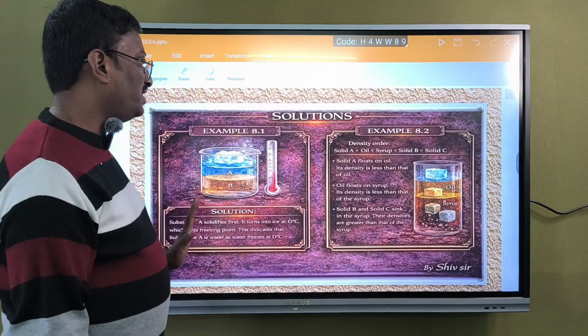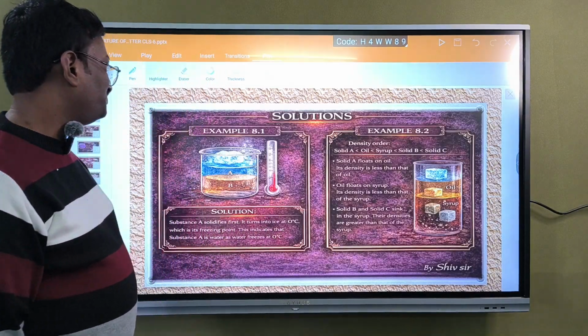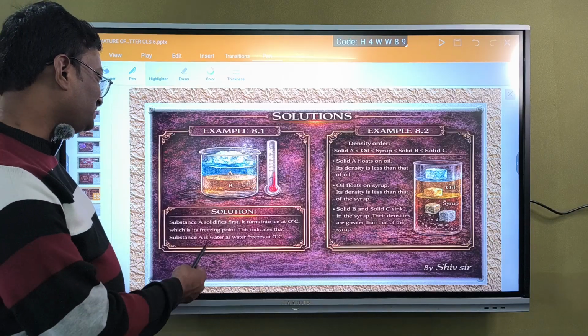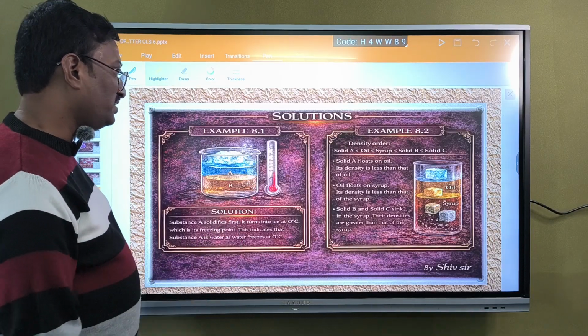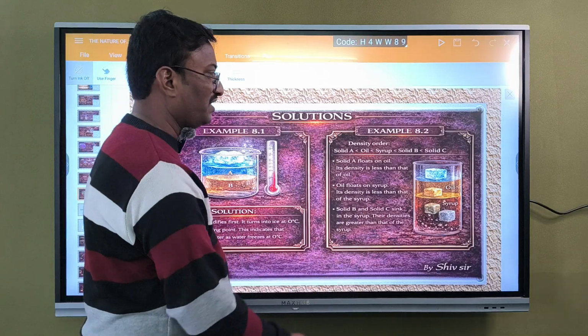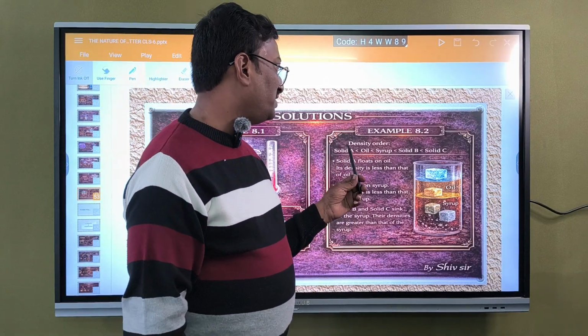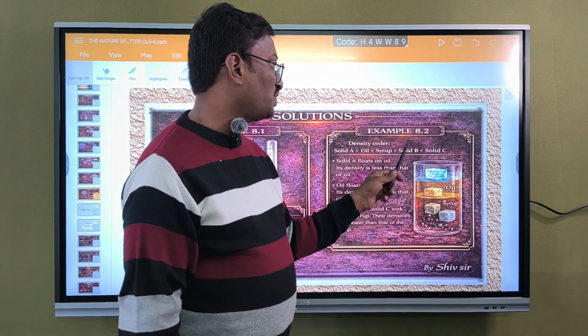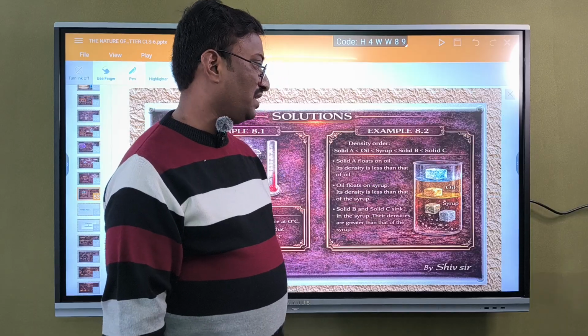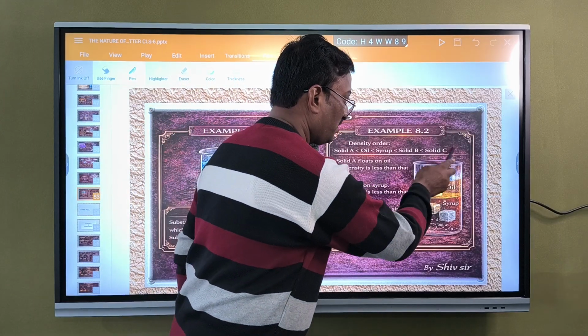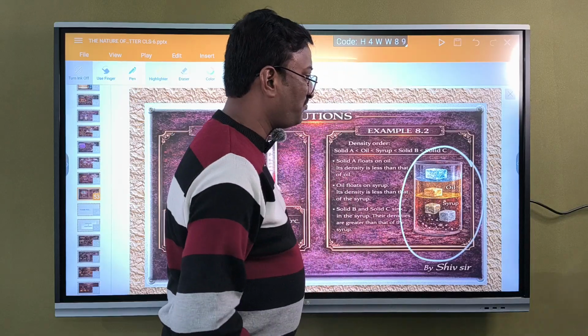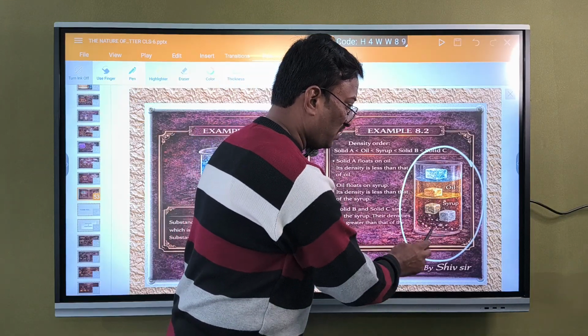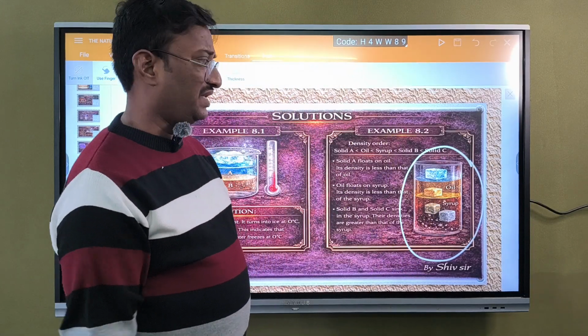Next we go for one of the samples. See here, substance A solidifies first, it turns into ice. We have ice, solid A, oil, syrup, solid B and solid C. If you observe the figure, some solids are floating here and a few solids are dipped inside.